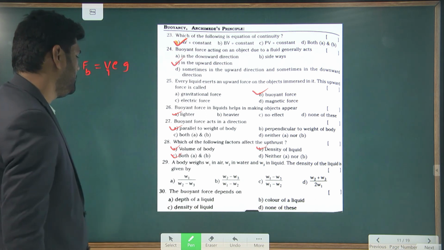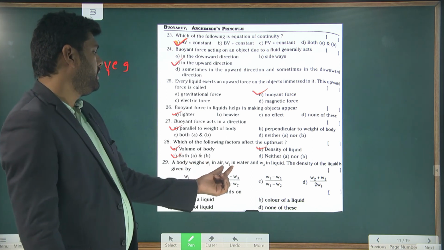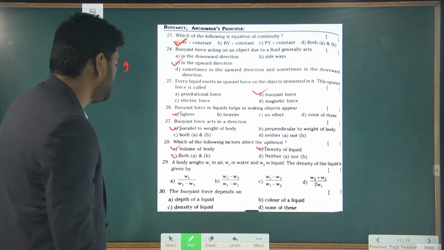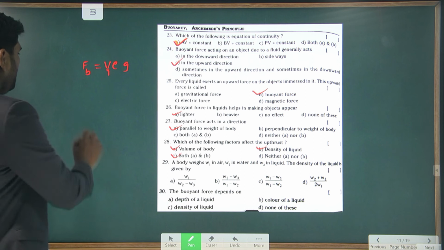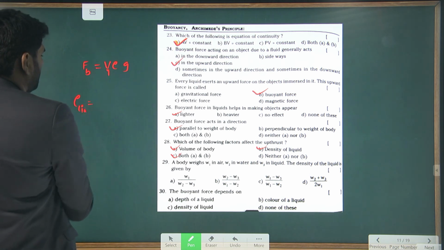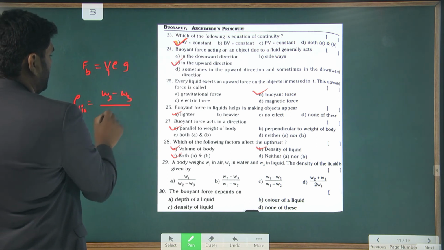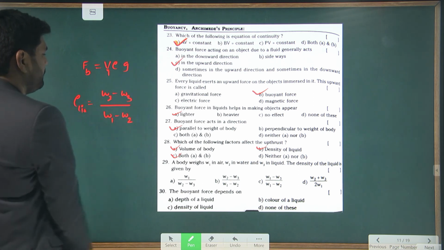They did not mention it. Next, a body weighs W1 in air, W2 in water, W3 in a liquid. The density of the liquid is, generally the density of the liquid is represented as W2 minus W3 by W1 minus W2.